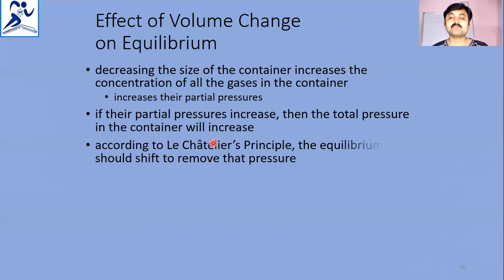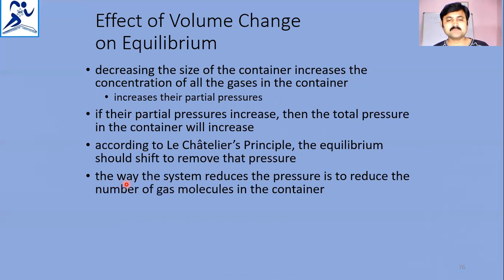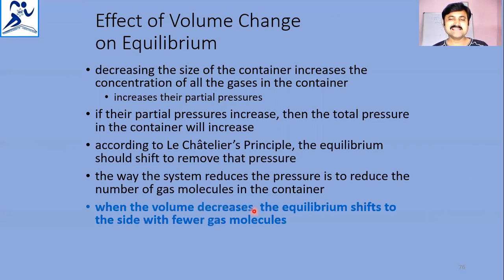According to Le Chatelier's principle, equilibrium should shift to reduce that pressure. The way the system reduces the pressure is to reduce the number of gas molecules in the container. So when the volume decreases, what happens? Equilibrium shifts to the side with fewer gas molecules.